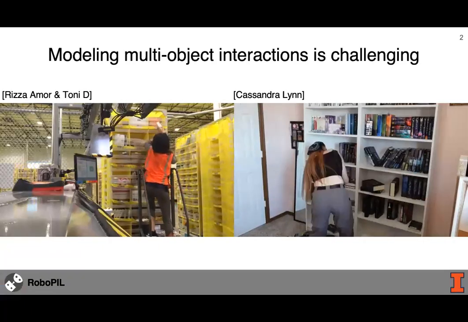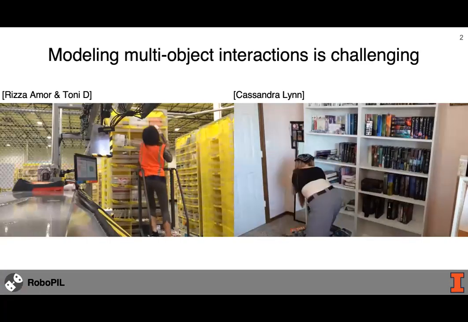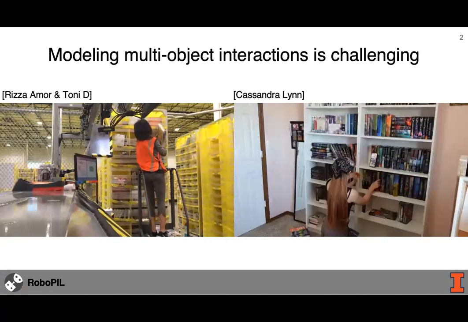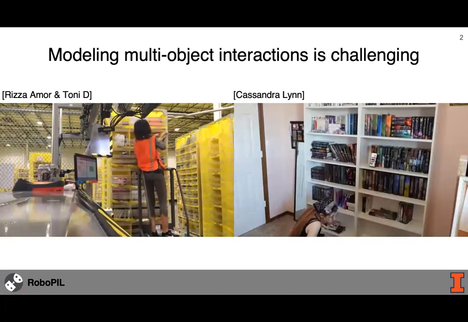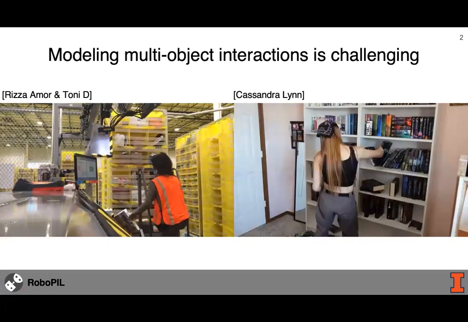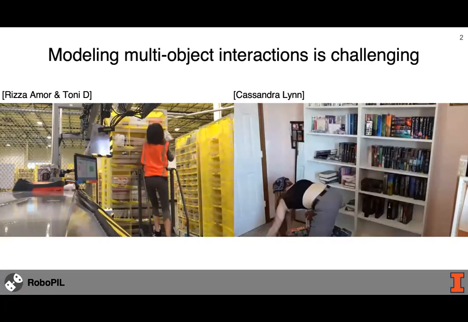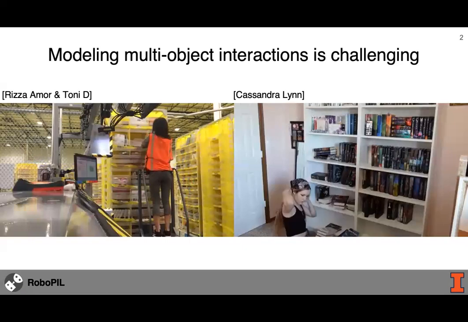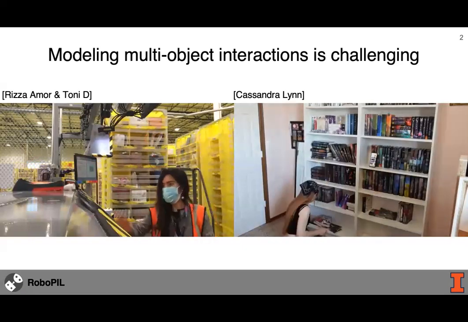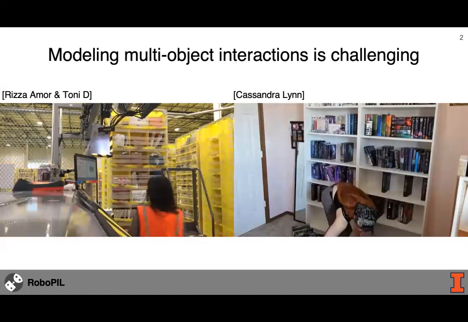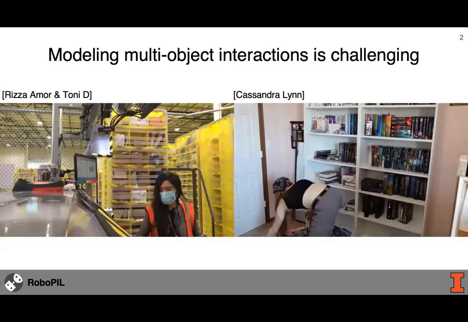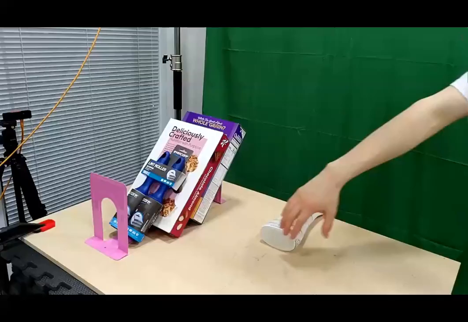Stowing, the task of placing objects in cluttered shelves or bins, is a common task in daily life, warehouse, and in manufacturing operations. However, this task is still predominantly carried out by human workers, as stowing is challenging to automate due to the complex multi-object interactions and the long-horizon nature. Modeling this interaction is challenging as it requires the understanding of intrinsic properties of contact and frictions among objects.